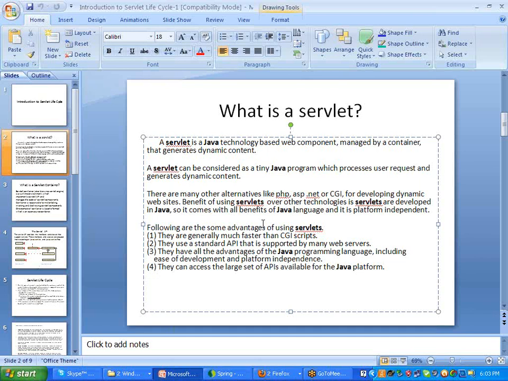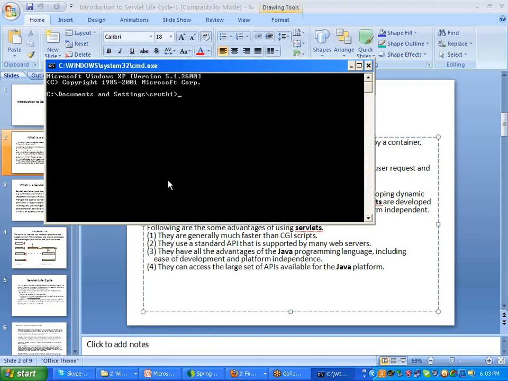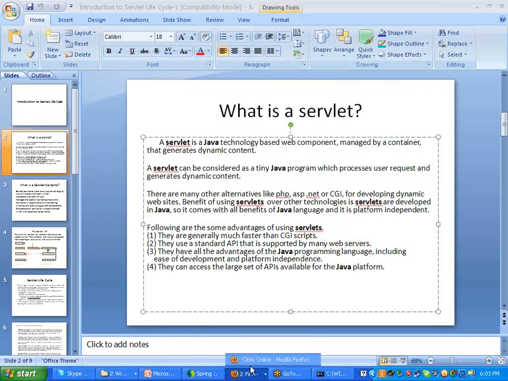Before servlets, all the core Java programs we run on the command prompt, which I open right now. But whenever we are developing any applications using servlets, the programs run on the browsers, whether it may be Internet Explorer or Mozilla or anything. So it runs on the browser. If it runs on the browser, anyone can join, anyone can send in a request, and it takes a response from the client side.